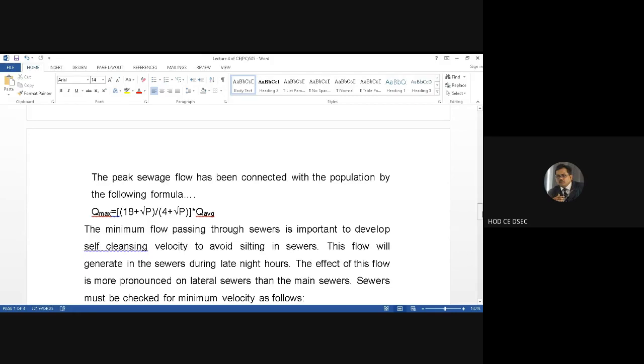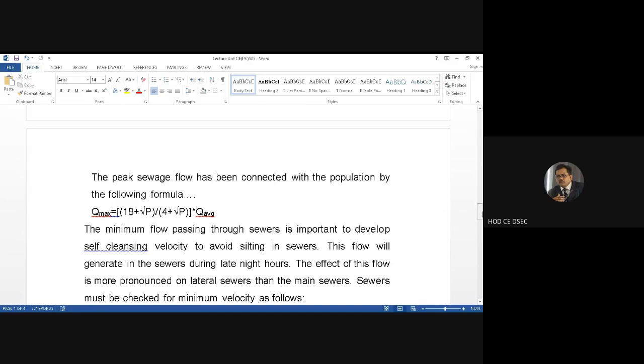What is that formula? Q max equals (18 plus square root of P) divided by (4 plus square root of P), into Q average. So knowing the population, you can find out Q max. That is an experimental formula found by certain investigators, in correlation of the maximum flow with the population.